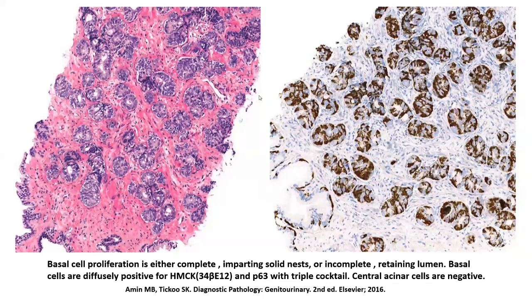And again, utilizing HMWK, you see that there is a strong positivity for these basal cell elements. In this particular case, the immunostain is actually the PIN4 cocktail. So you see that the cells are not expressing AMACR, and they are rather expressing diffusely positivity for both P63 as well as the HMWK. As a result of this, there is almost no white appearance to the basal cell layer because both the nucleus has been caught by P63 and the cytoplasm has been picked up by high molecular weight keratins.